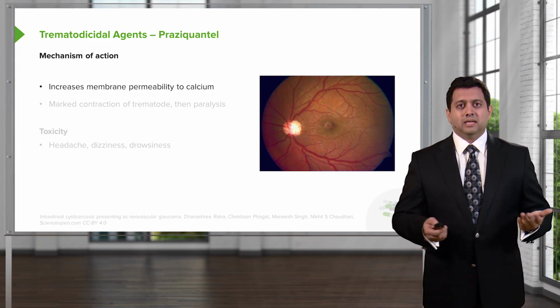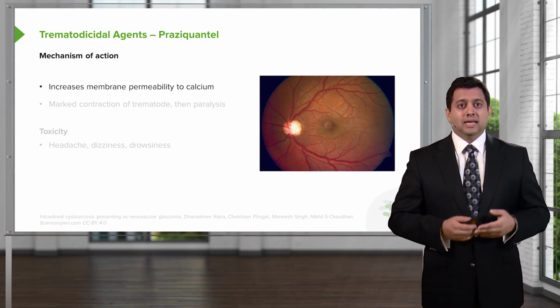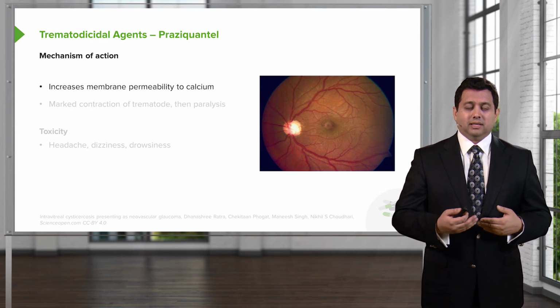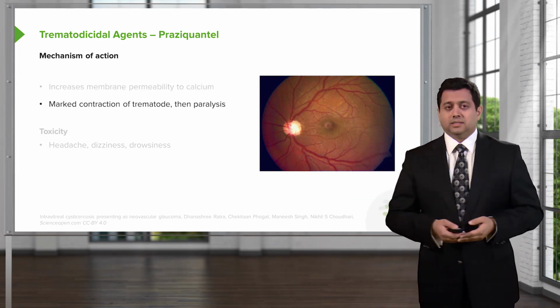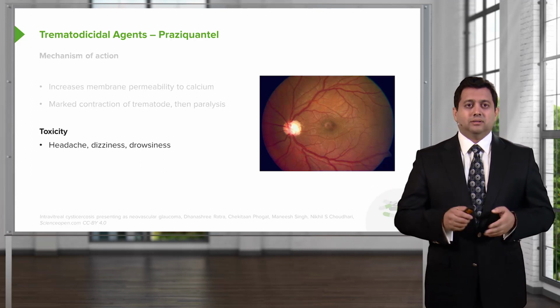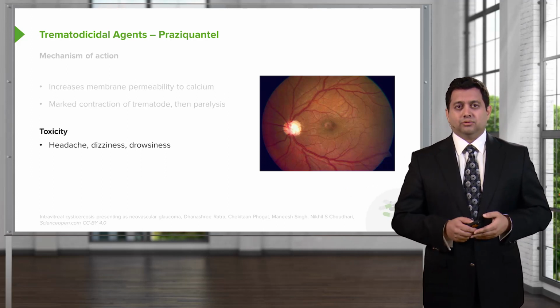In terms of the mechanism of action of praziquantel, it increases the membrane permeability to calcium as well, and it causes the marked contraction and then paralysis of the agent. Toxicity includes headache, dizziness, and drowsiness.